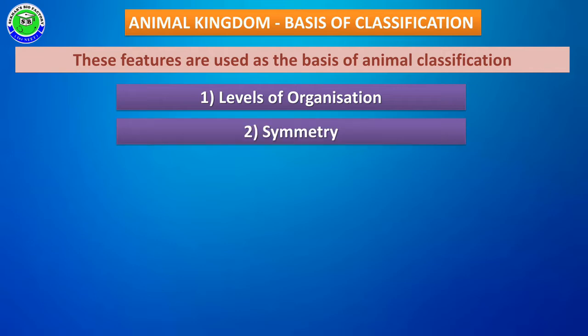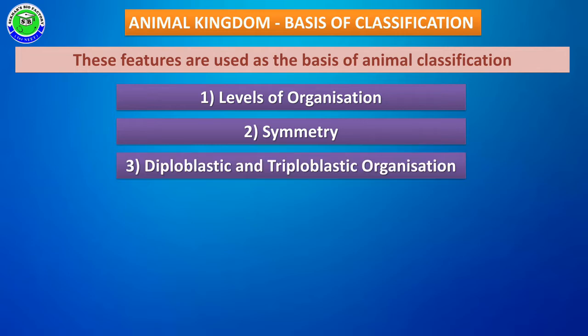The second feature is symmetry. In an animal's body, different parts are arranged in a different pattern. That pattern of arrangement of parts refers to its symmetry, and depending upon their symmetry also, animals are classified into different groups.